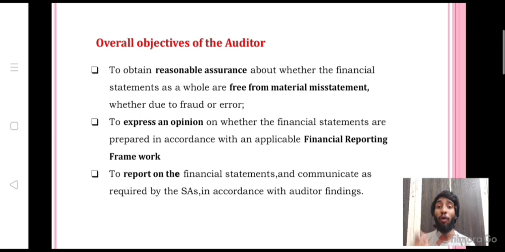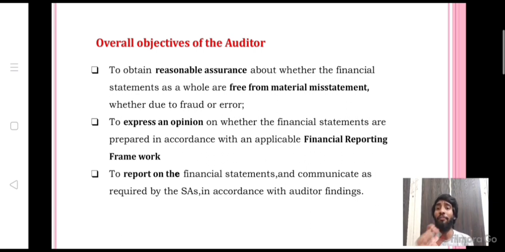First, to obtain reasonable assurance. Reasonable assurance is nothing but a high level of assurance, but not absolute assurance. Absolute assurance is nothing but 100%. As an auditor, we never give absolute assurance. Due to the inherent limitations of an audit, we provide reasonable assurance, a high level of assurance, and we can provide it only when we get sufficient appropriate audit evidence.